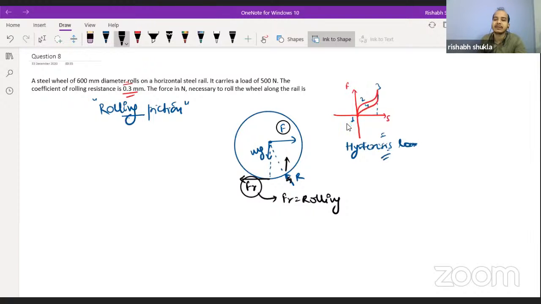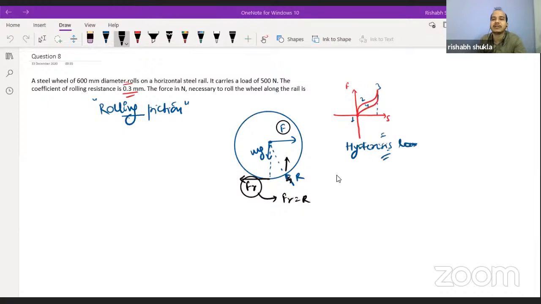Try to understand this. This concept is basically modeled so that if a body needs to roll without stopping at a constant velocity, then we need to give some force, because this is the real world scenario, that if we want a body to perform pure rolling also, then we need to provide some F. So we have modeled everything like that, fr is equal to rolling friction. Fr is said to be rolling friction.